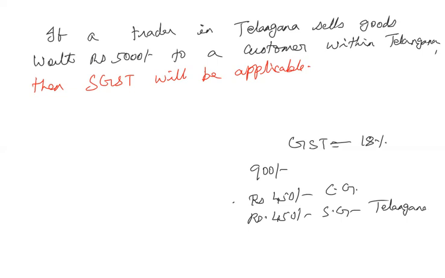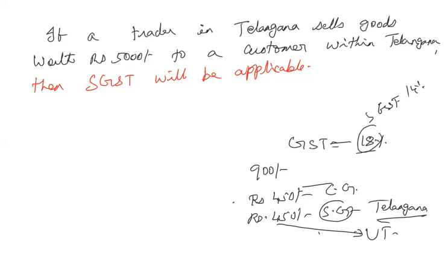If instead of Telangana it happens to be a union territory, then it will be 450 to the central government and rupees 450 to the union territory. So that is the UT-GST. Okay, now I think you understand clearly. Even though there is a rule that SGST should not be more than 14%, anyway, this is only an example. So this is how the goods and services taxes are imposed and shared between the central government and the state government or the union territory.